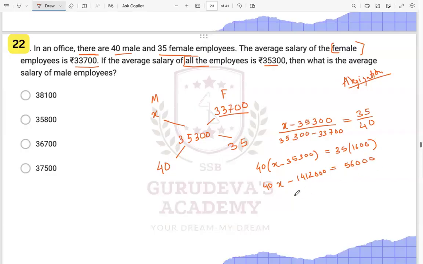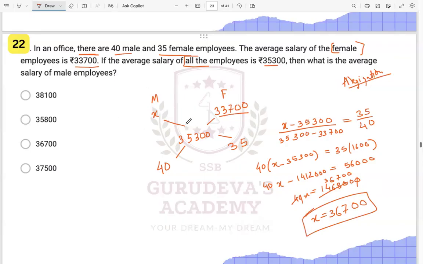It will be 40x is equal to 1468000. So 40 can go by this and this 4 can go by this, and the value of X will be 36700.